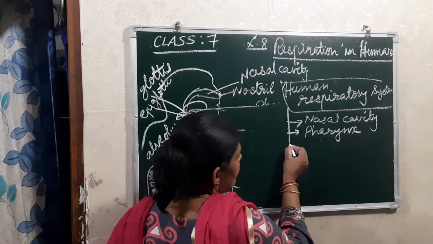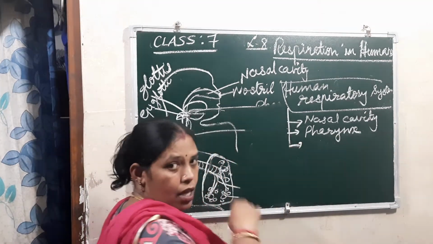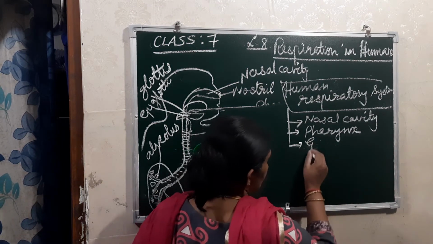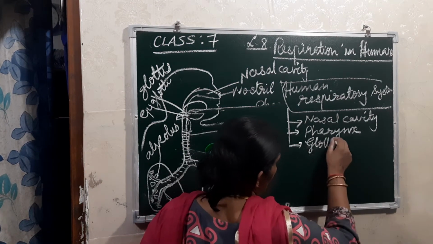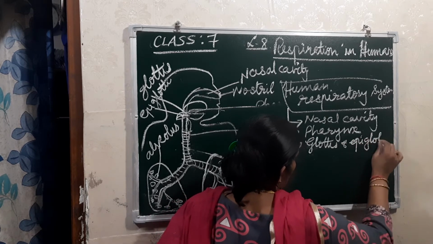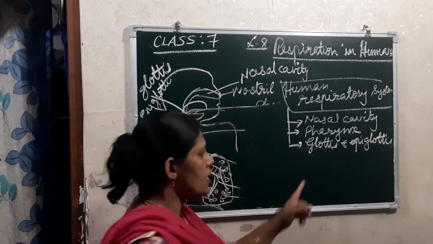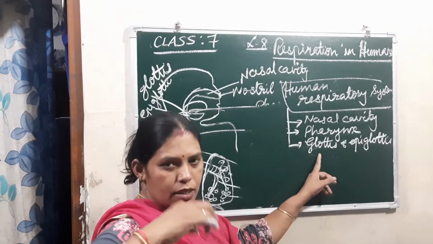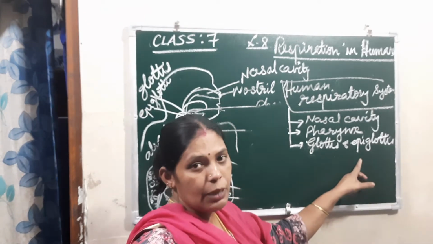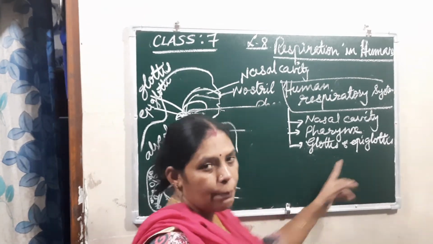And then it goes to the larynx. Before that there will be the glottis and epiglottis. You can see the glottis and epiglottis. Glottis is the opening into the windpipe, and that which is covered by the flap is known as the epiglottis.